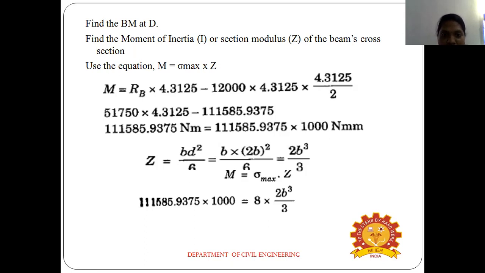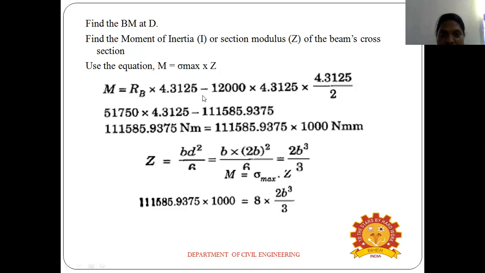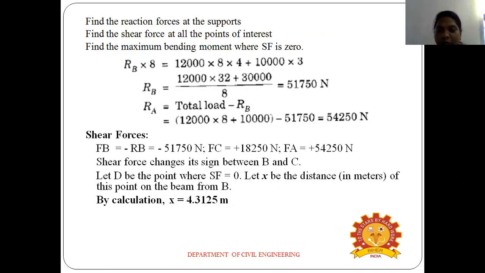So M equals sigma maximum into Z. Z we already found, so substitute this and finally we find the bending moment. So this is over. For this problem we found the moment of inertia and the section modulus. In this presentation we discussed the section modulus, the moment of inertia, the assumptions for the theory of bending, the bending stress and the bending equations. Okay, thank you.